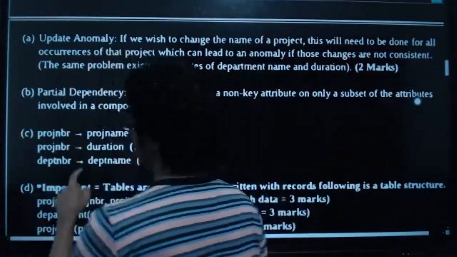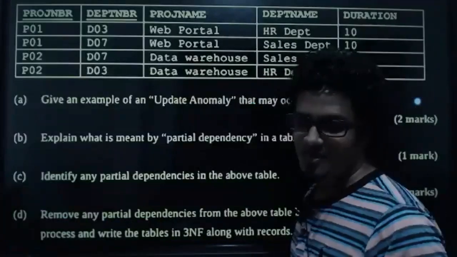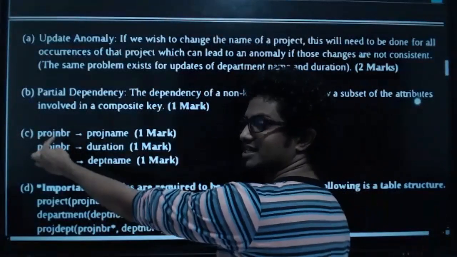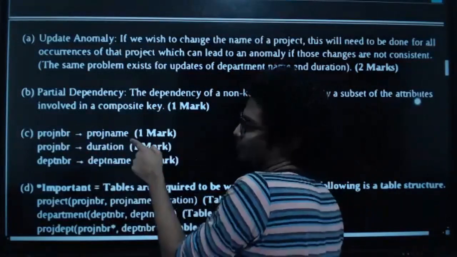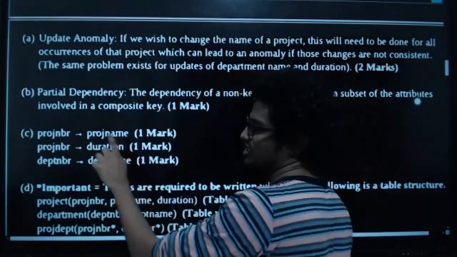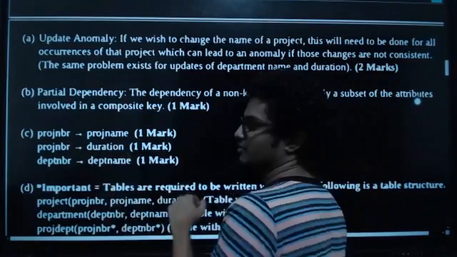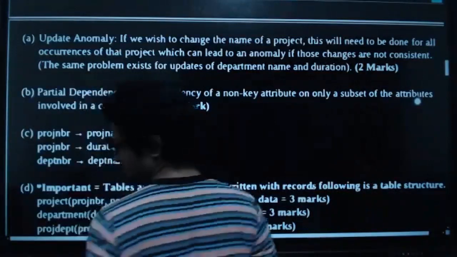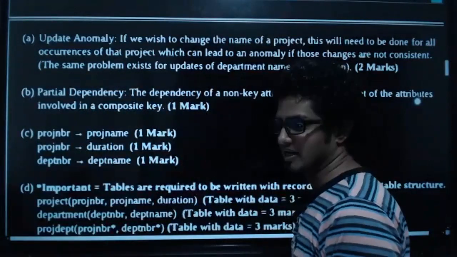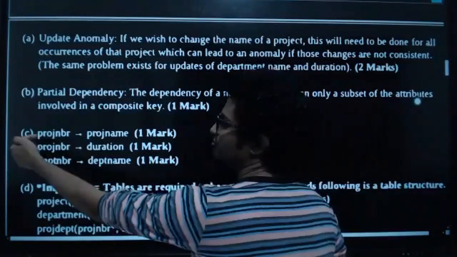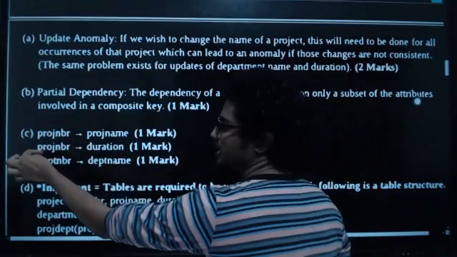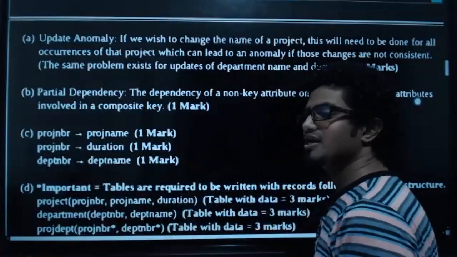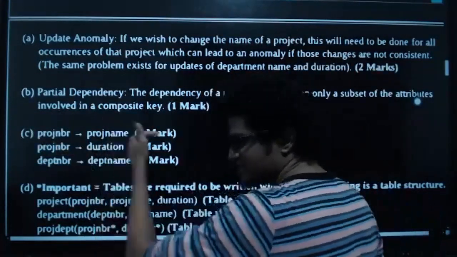Then going for the next one. Project number, project name. Those are the dependencies mentioned, right? How am I going to read it? This way I can read it: project name depends on project number. That's correct. Duration depends on project number. Department name depends on project number. That's correct. But how am I going to read it in this way? Project number functionally determines project name. Project number functionally determines duration. Department number functionally determines department name. That's how to read it in this way.